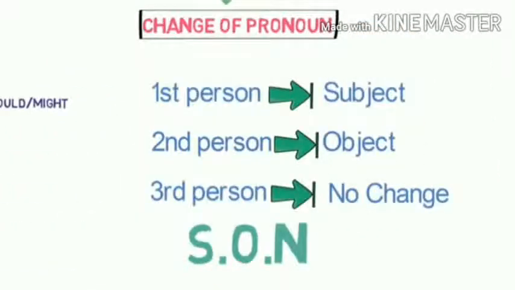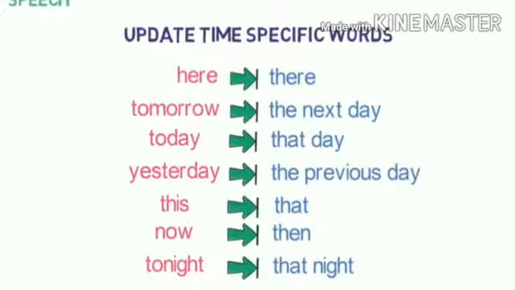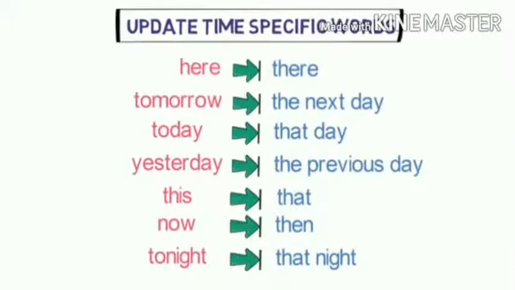Then change the pronoun. First person is changed according to the subject, second person is changed according to the object, and for third person no change will happen. And change of tense depends upon the reporting verb, only if it is in past tense and if the reported speech is not a universal truth or habit. And the time specific words also must be changed according to the table that is given here.